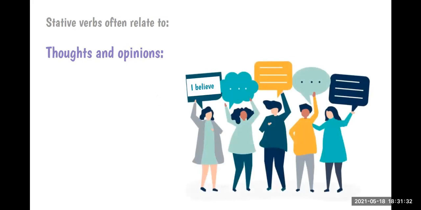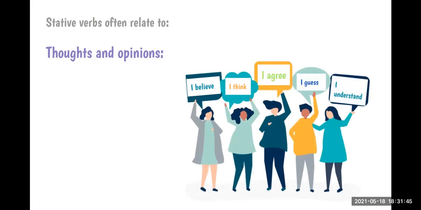Another example is, let me see, I think, I agree, I guess, or I understand. Okay, so as you can see, with all these verbs, we express opinion or thoughts, what we think or what we opine, right?